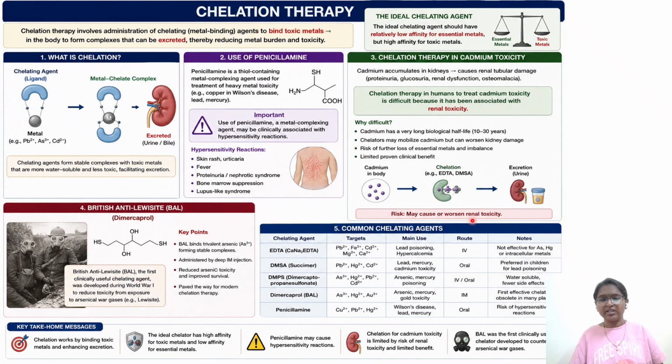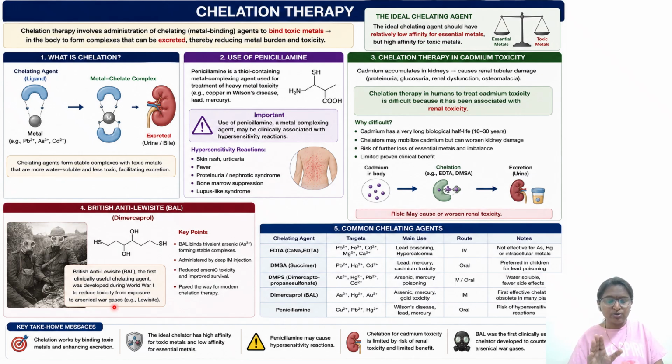Now we'll discuss the other option, British anti-Lewisite. The common name is BAL. It was the first clinically useful chelating agent, developed during World War One to reduce the toxicity from exposure to arsenical war gases. Another name is Lewisite.